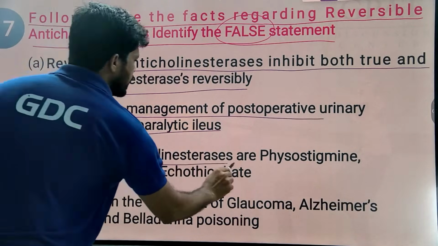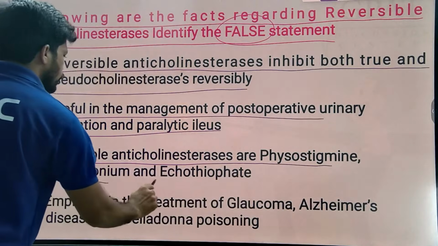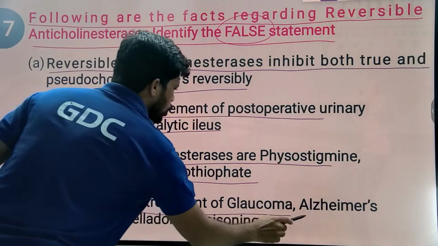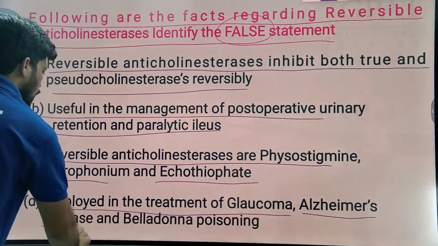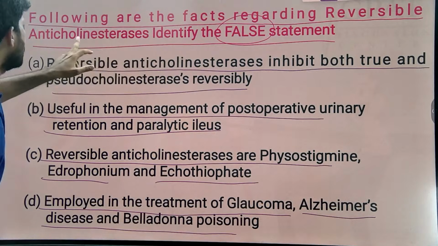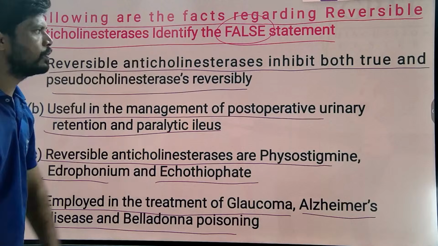Reversible anticholinesterases are physostigmine, edrophonium, and ecothiopate, employed in the treatment of glaucoma, Alzheimer's disease, and belladonna poisoning.